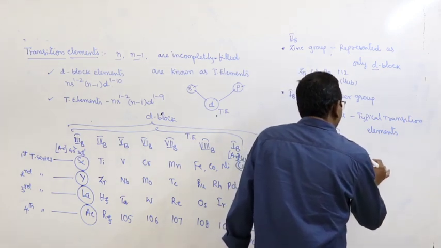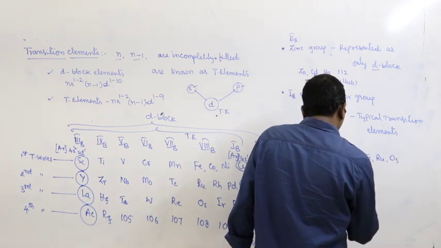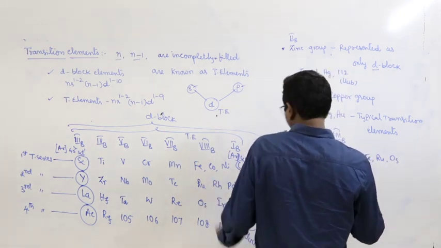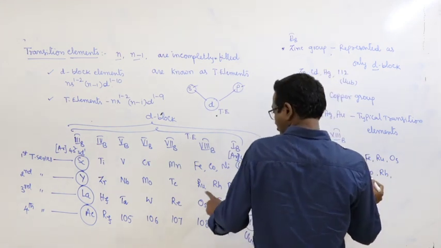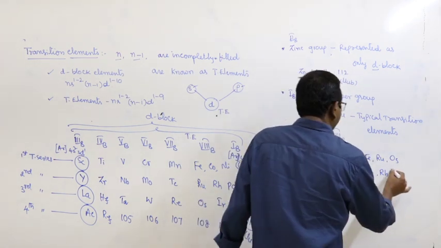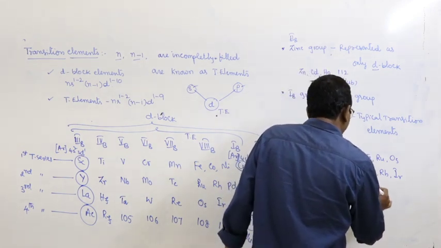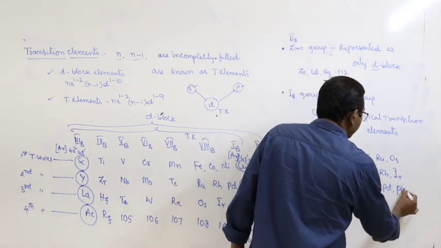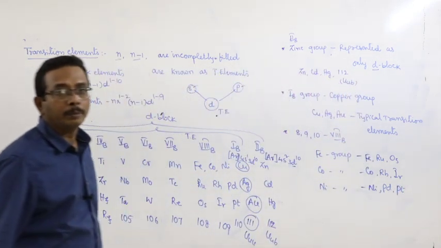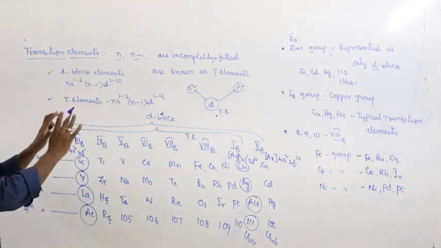Iron, ruthenium and osmium. Cobalt group: cobalt, rhodium and iridium. And nickel group: nickel, palladium and platinum.